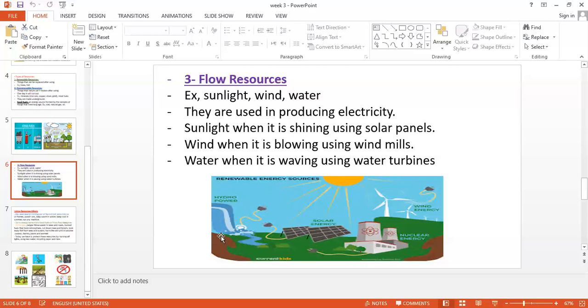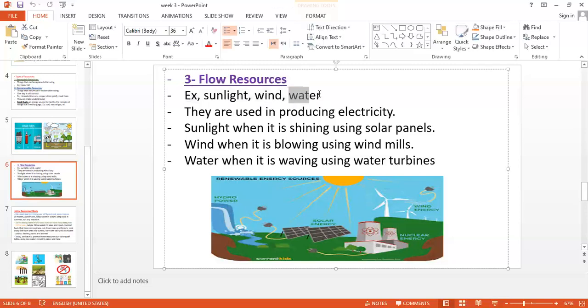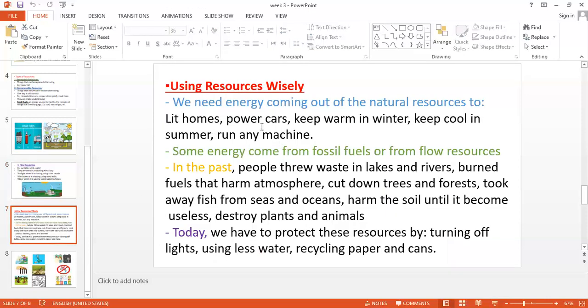So how do these turbines move? They cannot move because the water is calm. The movement of the waves is very slow and calm, so we cannot work the turbine. So these resources are considered flow resources, not renewable resources, because we use them at a specific time. Now we use the energy coming out of the natural resources, especially the fossil fuels